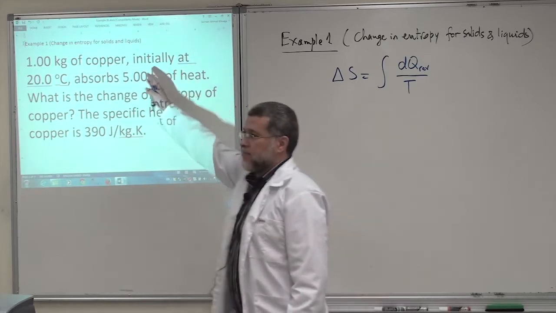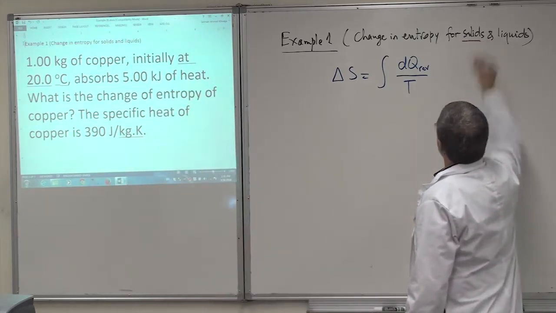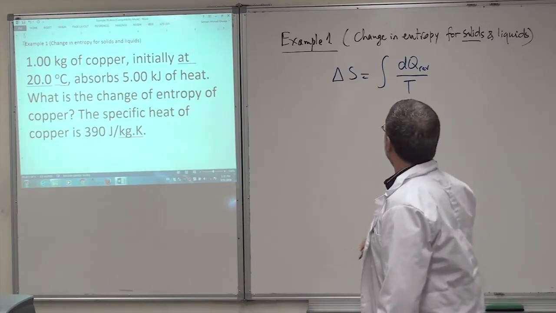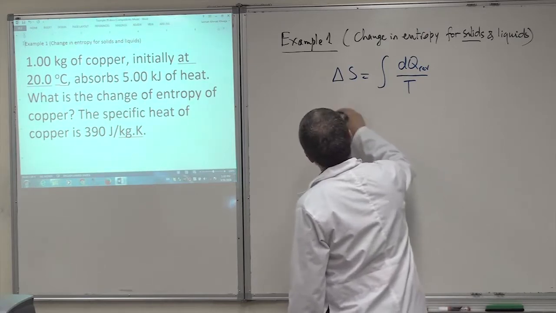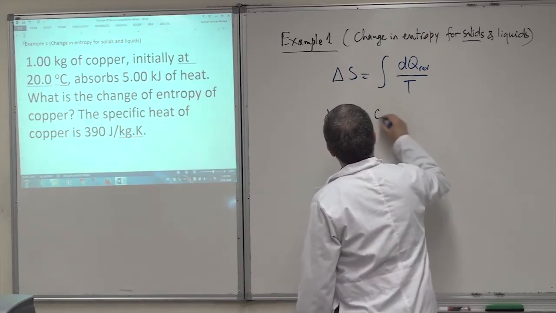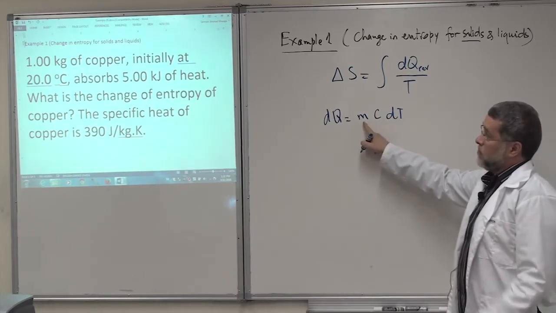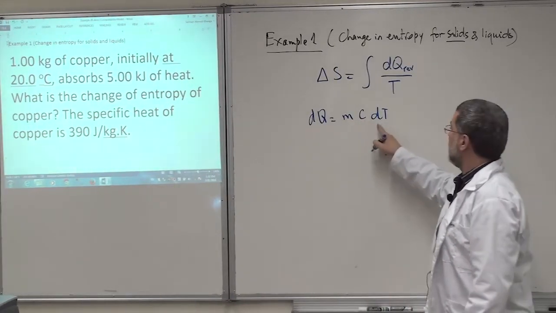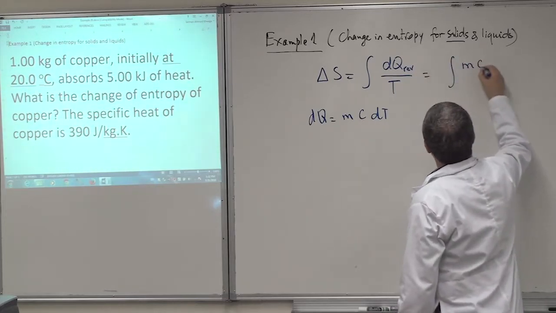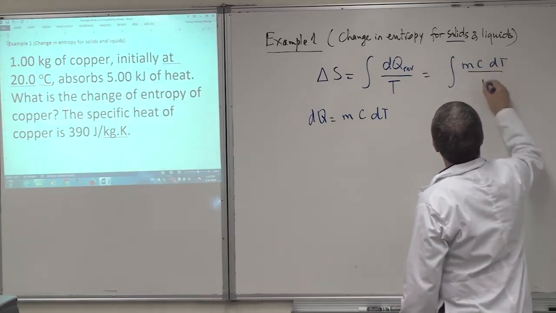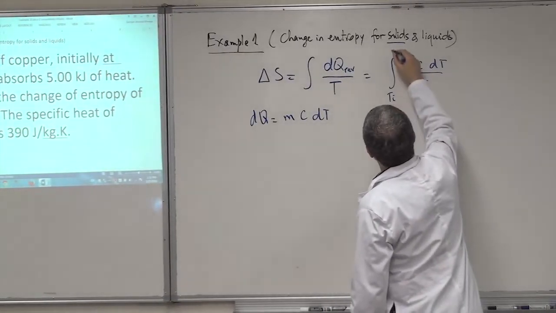Our copper is a solid. So now, how much is dQ? It is mc dT. So we take the mass of the copper, the specific heat, dT, and put this in the equation, and we get the integral of mc dT over T. Since m and c are constant, we integrate from T initial to T final.